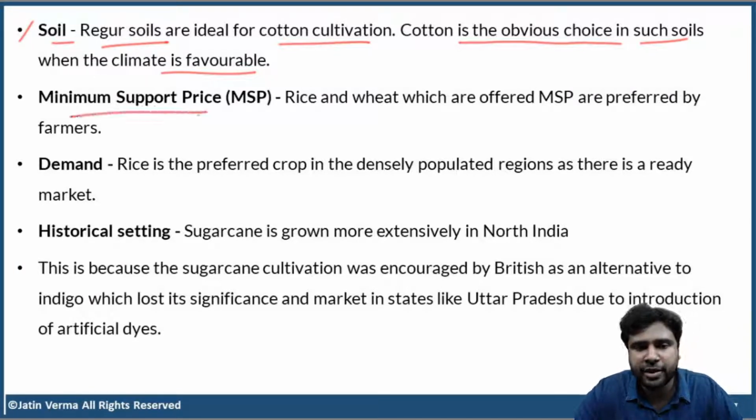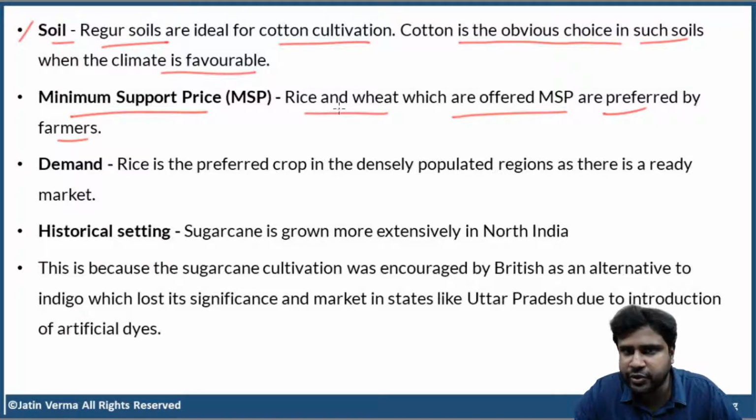Next, minimum support price. Now, rice and wheat, which are offered MSP, are preferred by the farmers. There is a lot of rice and wheat cultivation, right? So, why do you think many farmers are cultivating rice and wheat over large areas of land? Because the government offers MSP. Actually, MSP is offered on many more goods, not only rice and wheat. But anyway, there is an assured minimum income to the farmers. So that acts like encouragement to the farmers to take this step and to cultivate rice and wheat.